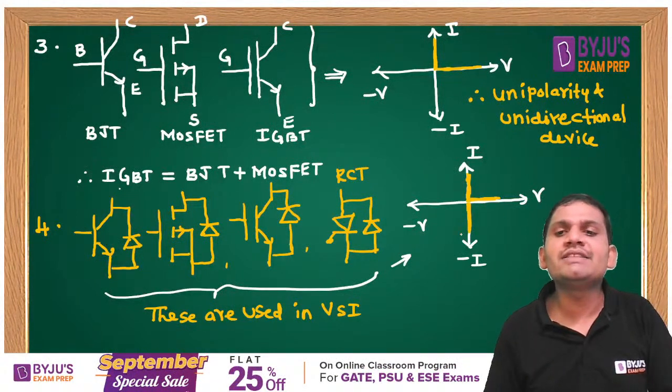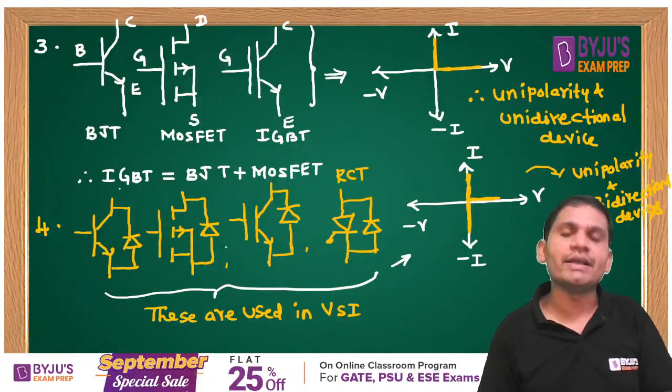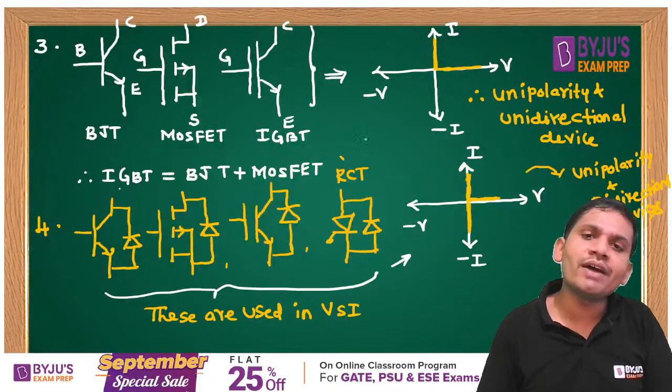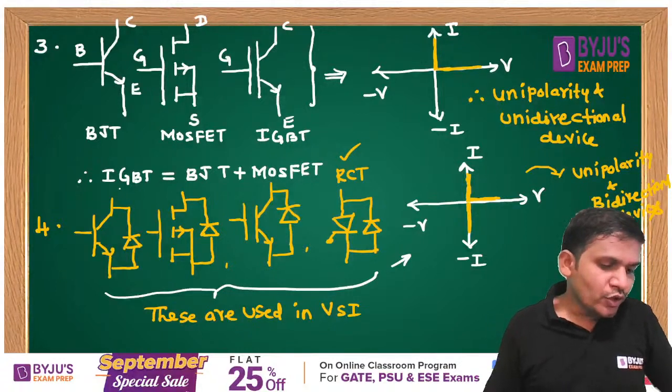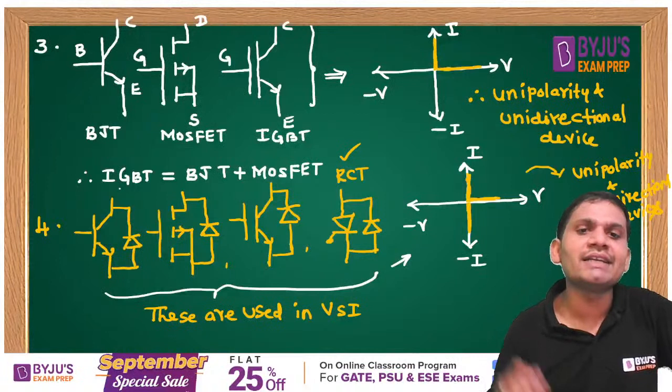And these are the example of which one, students? Unipolarity bidirectional devices. RCT stands for reverse conducting thyristor, students.